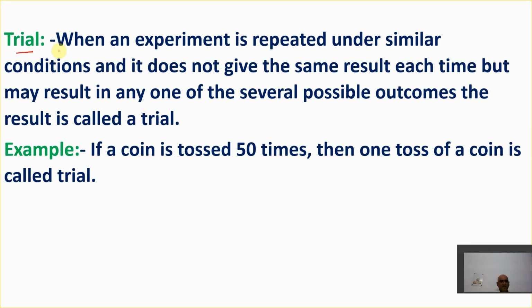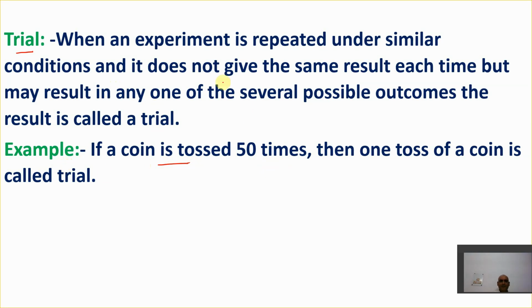Just have a basic understanding of trial, because it is required: when an experiment is repeated under similar conditions, and it does not give the same result each time, but may result in any one of the several possible outcomes, the result is called a trial. Now, what do you mean by it? Let us say I toss a coin 50 times. Then one toss of a coin is called a trial.